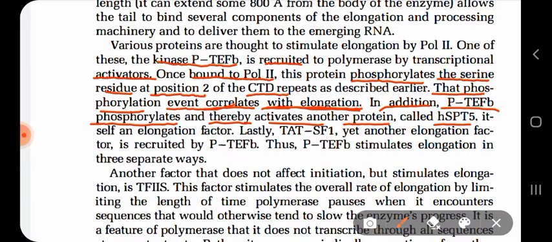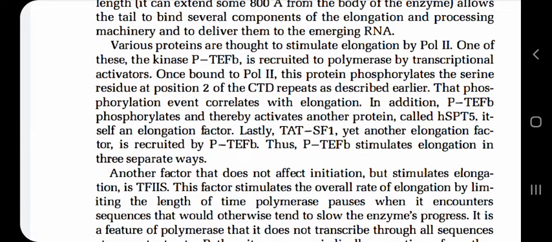Listen very carefully. On one hand, we see that kinase P TEFB is recruited by the activators, right? And this kinase P TEFB bound to the RNA polymerase 2.